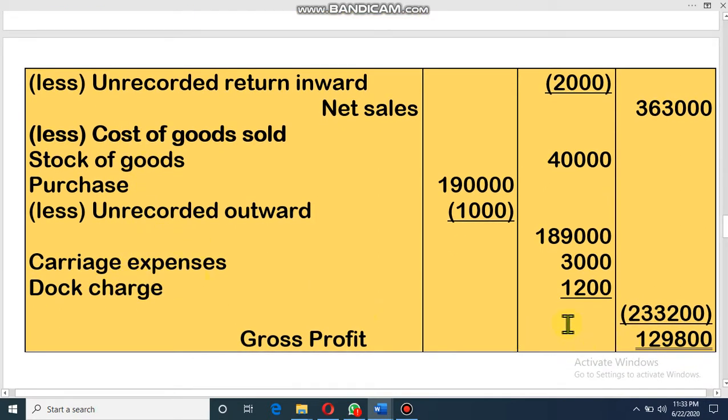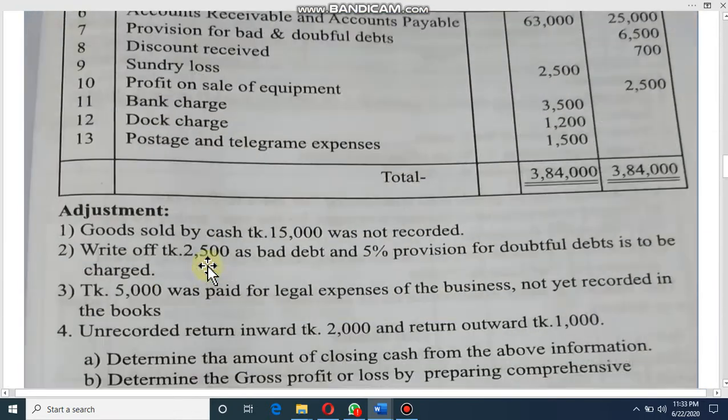Then you will find the amount of cost of goods sold. You will find the amount of cost of goods sold. Then let's see the question.